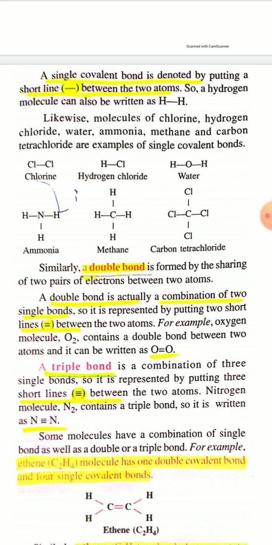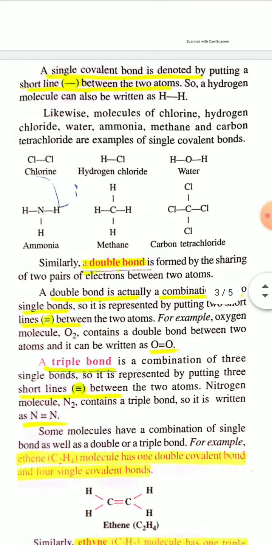Now, the second type of covalent bond is the double covalent bond. A double covalent bond is formed by sharing of two pairs of electrons between two atoms. One pair of electrons means two electrons, so two pairs of electrons means four electrons. So when a double covalent bond is formed between two combining atoms by sharing two pairs of electrons, each atom has to share two electrons to form two pairs of electrons.